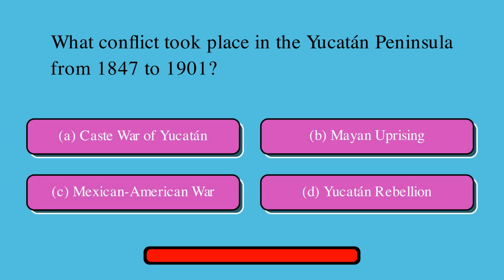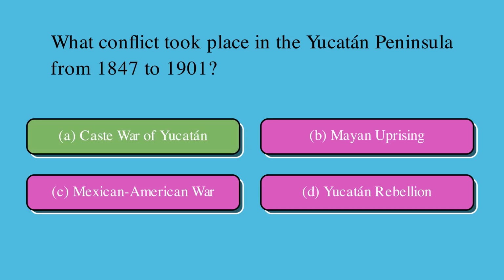What conflict took place in the Yucatán Peninsula from 1847 to 1901? A. Caste War of Yucatan, or B. Mayan Uprising, or C. Mexican-American War, or D. Yucatan Rebellion? Correct answer is A. Caste War of Yucatan.